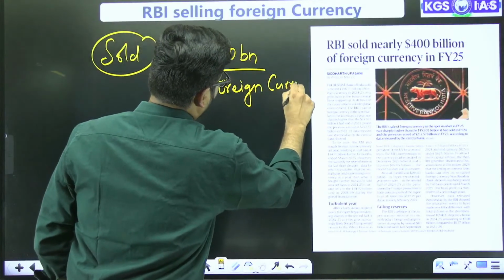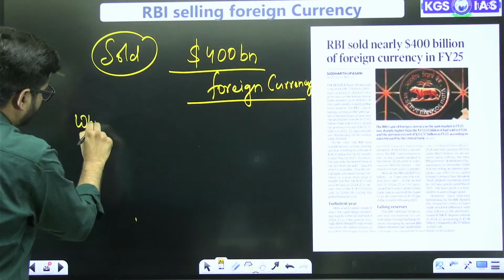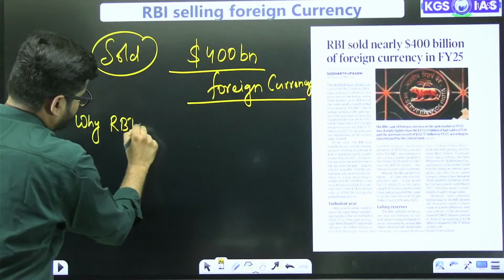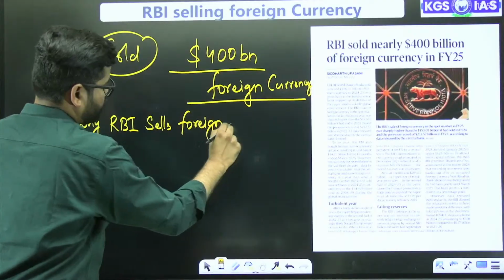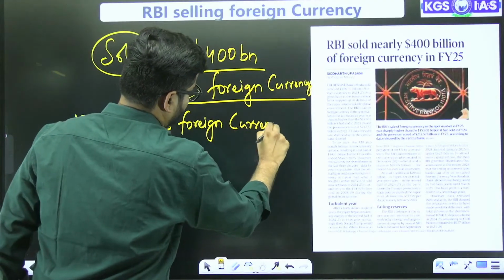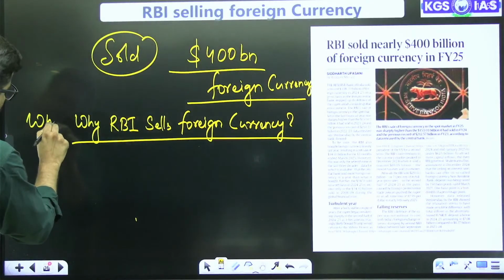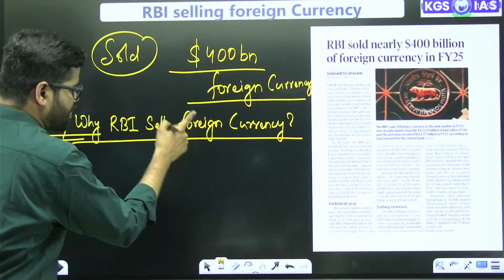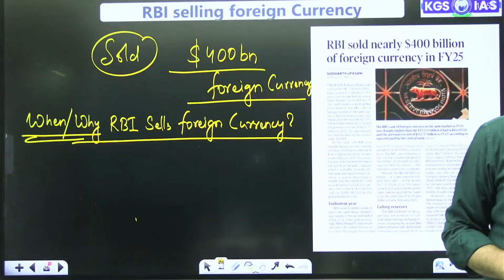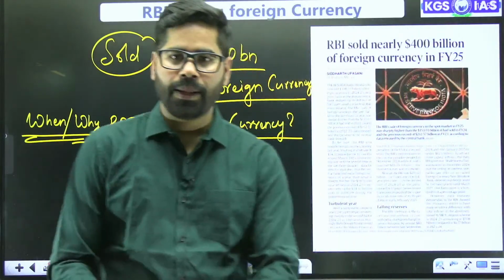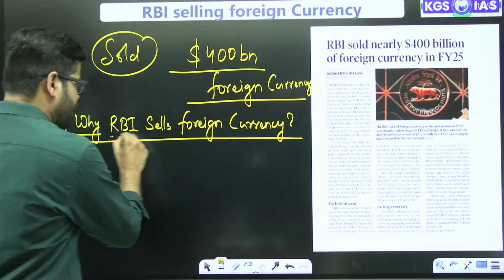So, can you tell me why RBI sells foreign currency? Why or when does RBI sell this foreign currency? Why have we seen that RBI is selling the foreign currency?